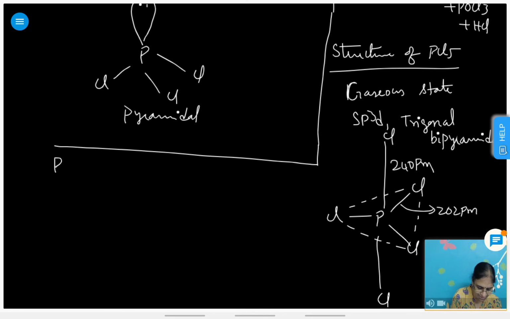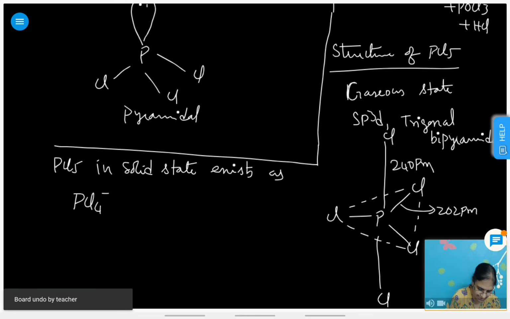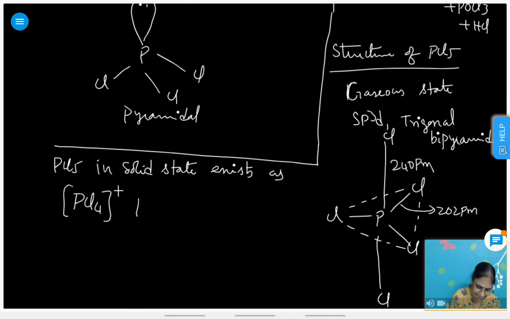PCl5 in solid state exists as two species: PCl4 plus and PCl6 minus.